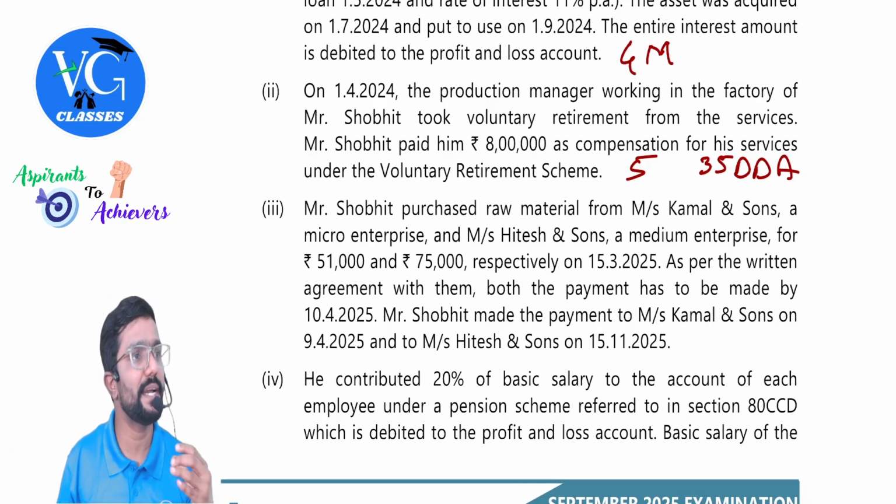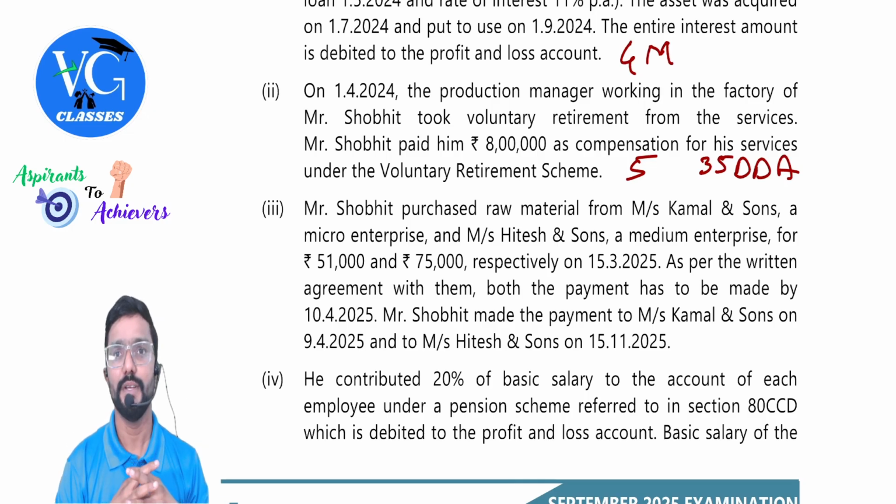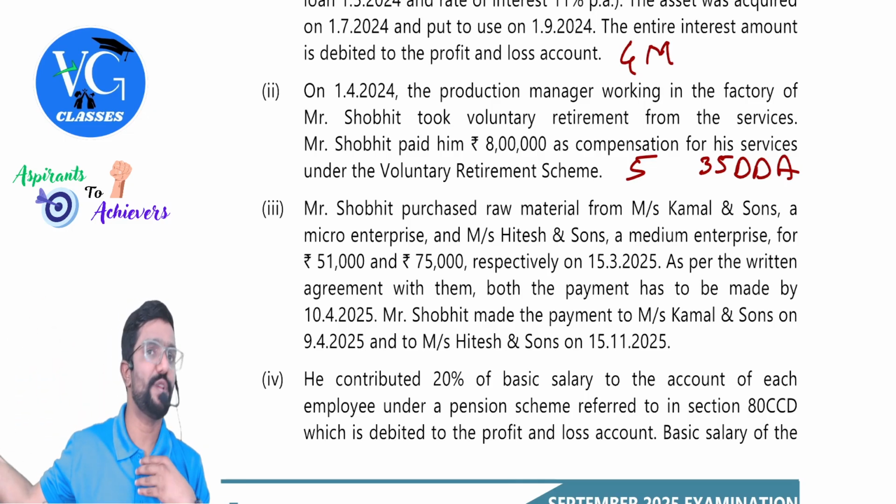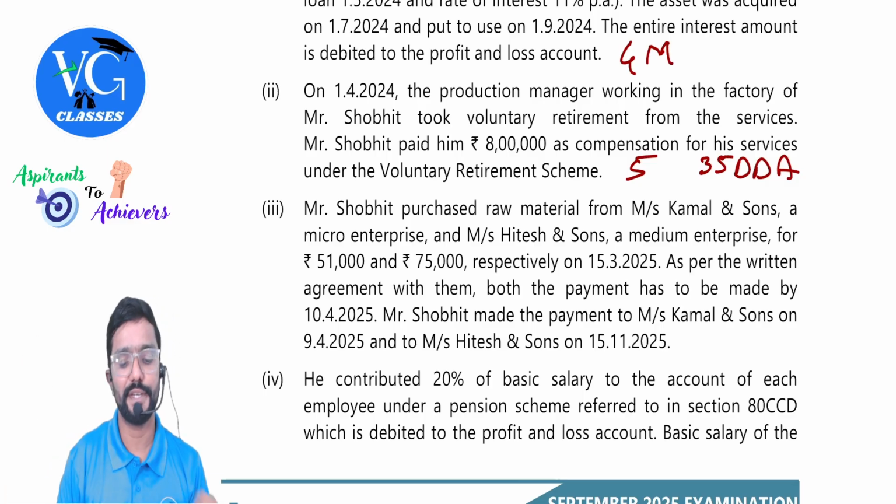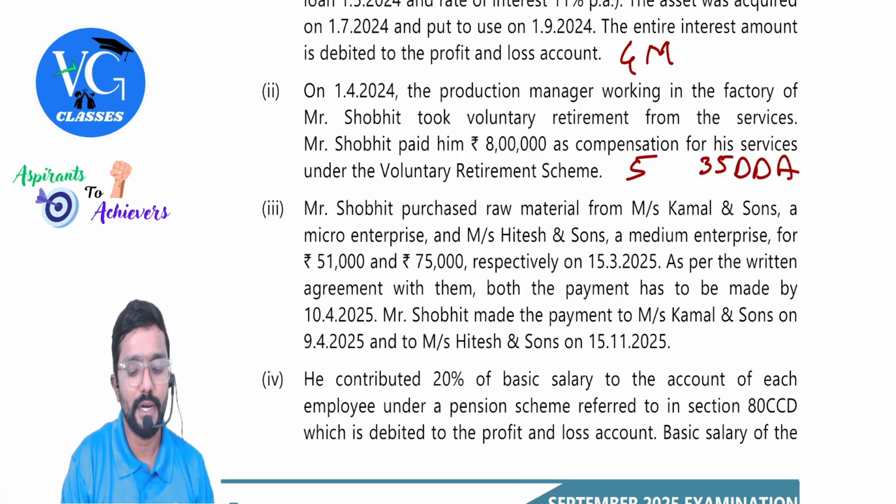Why, sir? Because in the current year only 1/5 is allowed. The remaining will be allowed for the next 4 years. Next 4 years, guys.